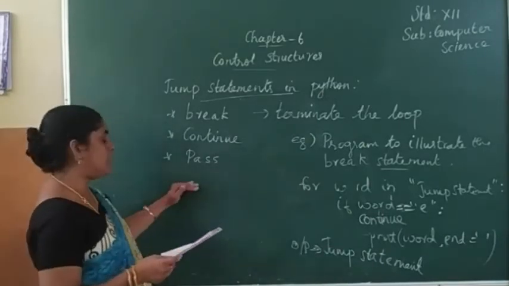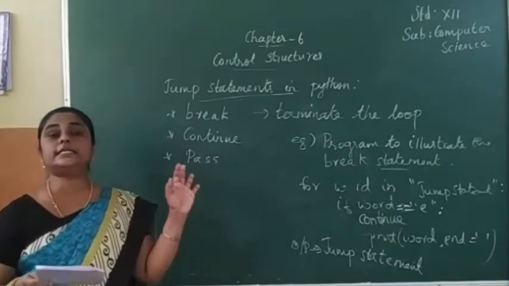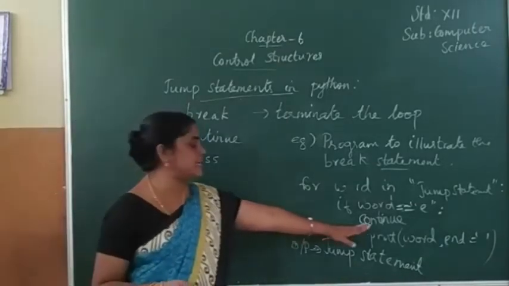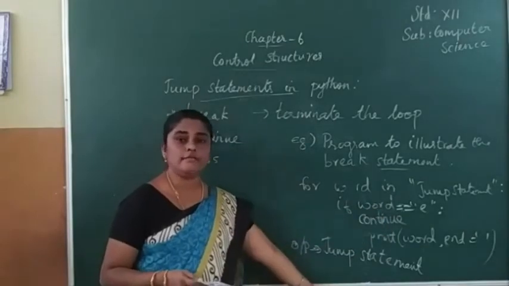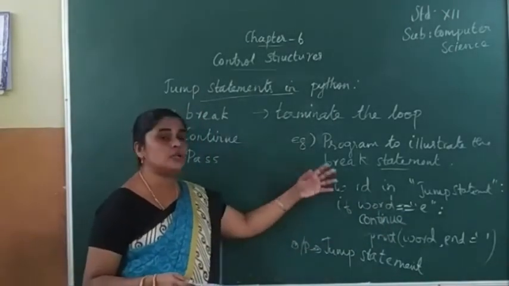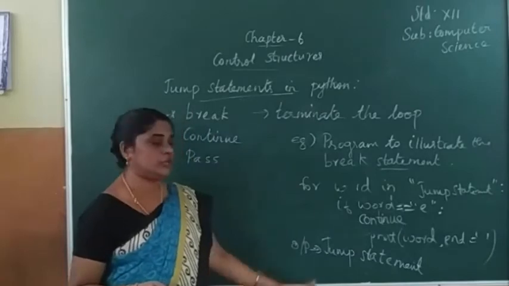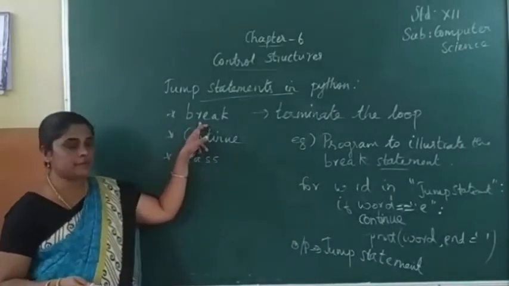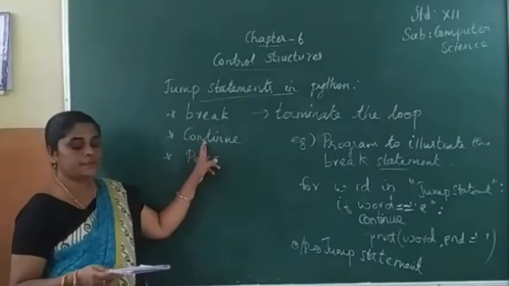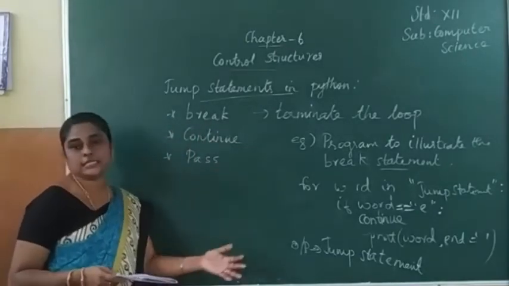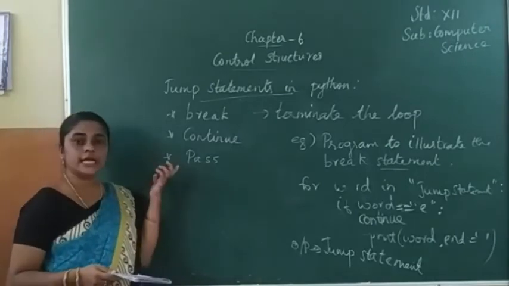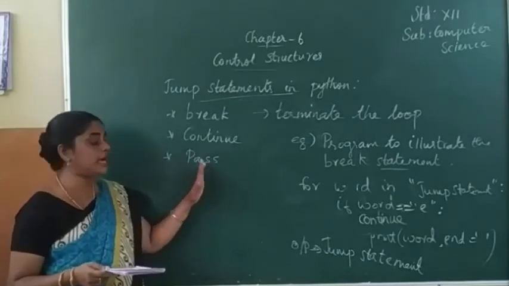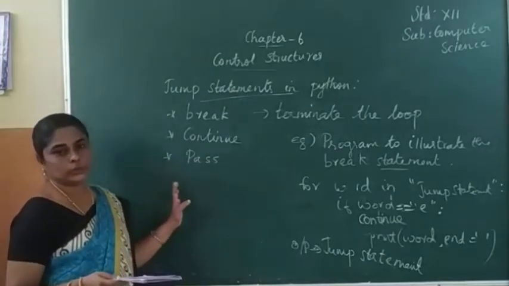So this pass statement, when it is executed, is completely ignored. If I am giving pass here, what happens? There is a null value, a null statement, so it will ignore all the statements. That is pass. Break will terminate, continue will skip the loop and continue the next statements. Pass means it is a null statement. When this statement is executed, it is completely ignored.